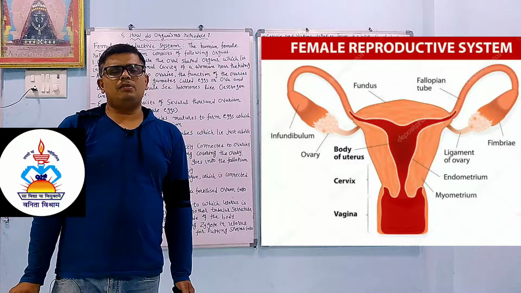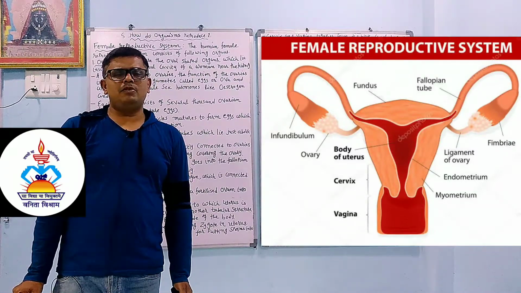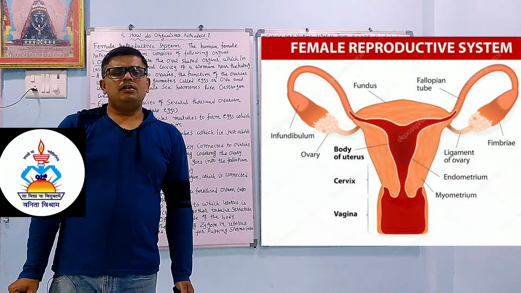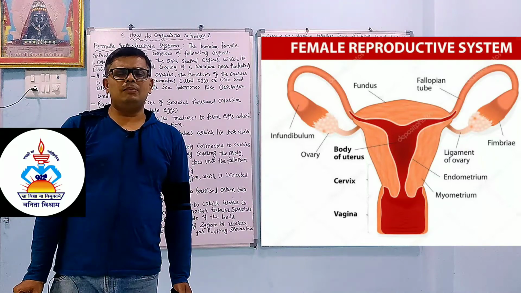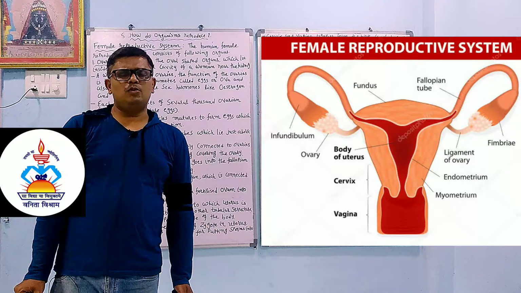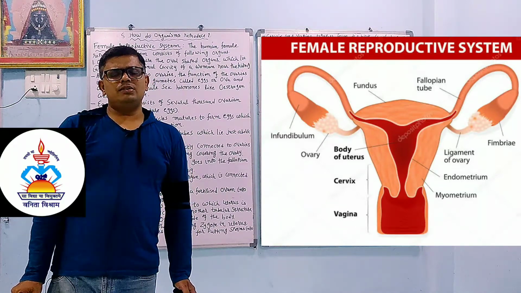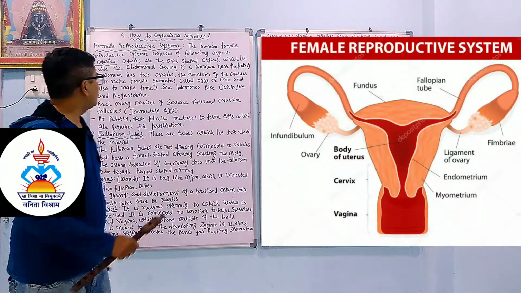Today we will continue chapter number 8, how do organisms reproduce. Dear student, last time we learned about asexual reproduction and sexual reproduction in flowering plants. We learned about the male reproductive system. Today we will continue with the female reproductive system. The different parts are ovaries, fallopian tube, second uterus, cervix and vagina. So one by one we will learn.